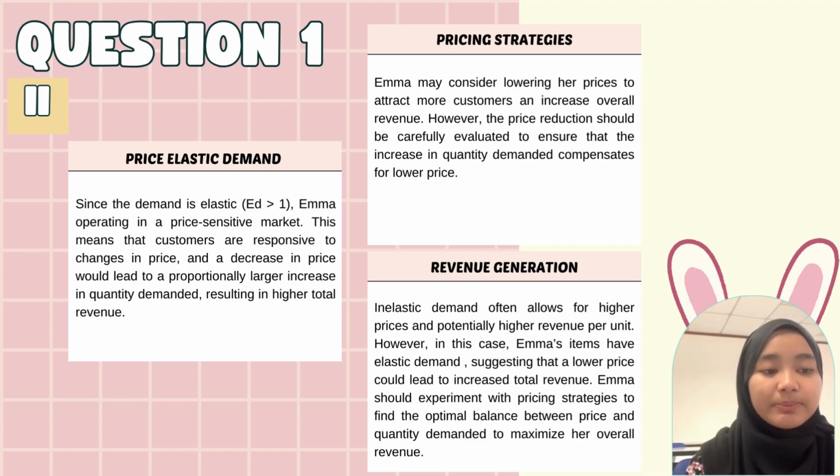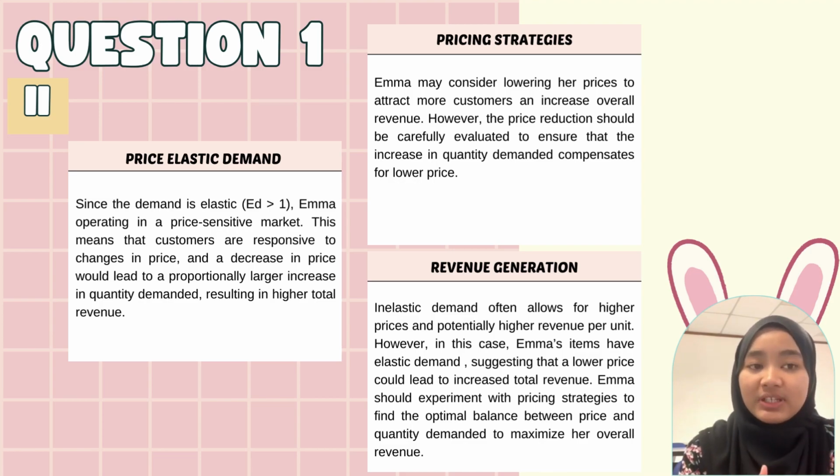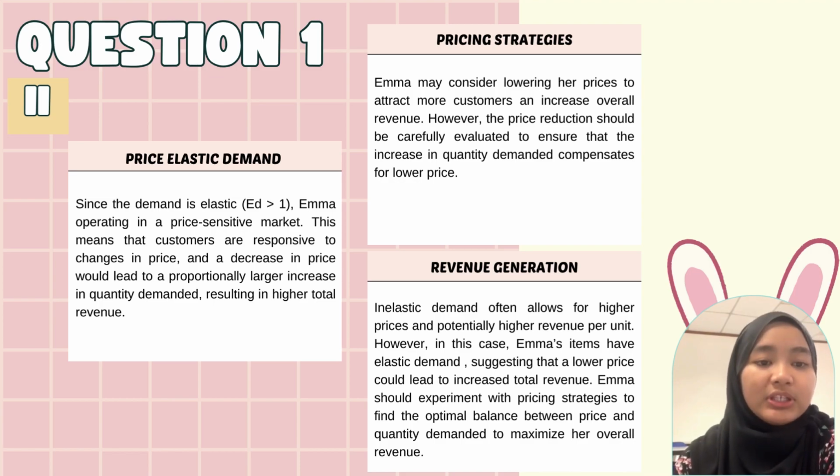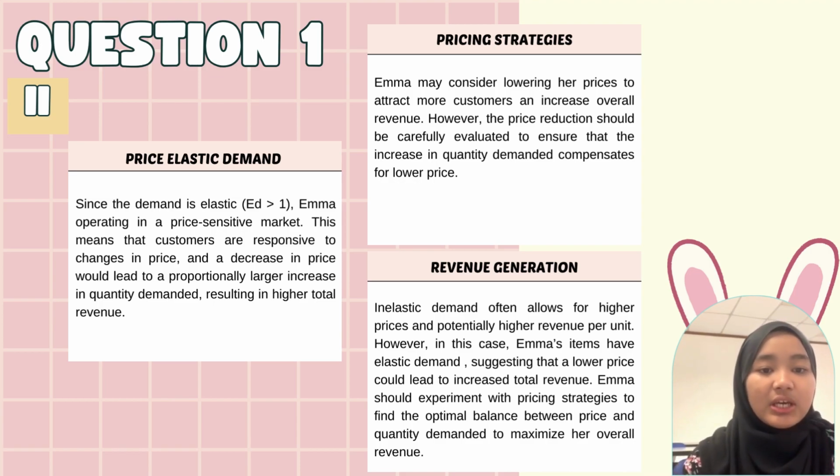Second main point is the pricing strategy. AMA could consider lowering her price to attract more customers and increase overall revenue. However, the price reduction should be carefully evaluated to ensure that the increase in quantity demanded compensates for the lower price. Third main point is revenue generation.